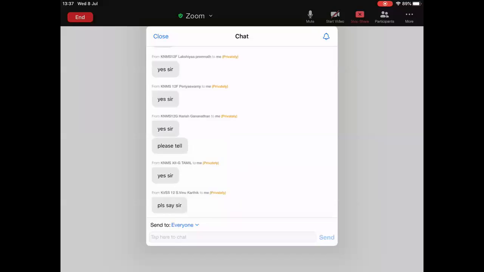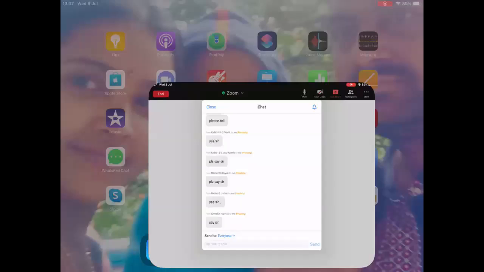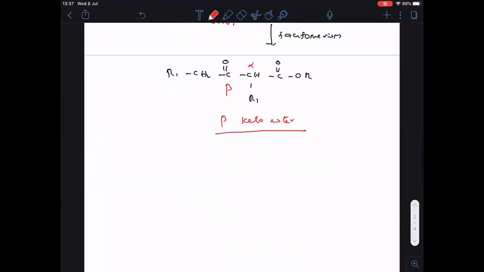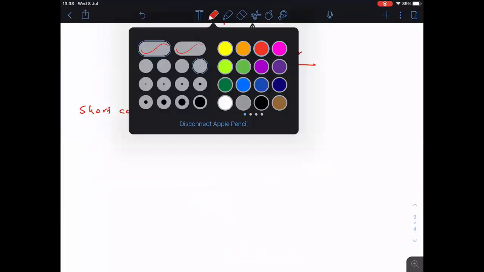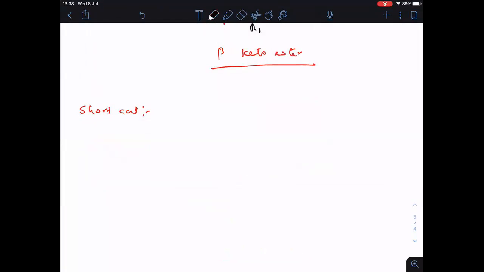After explaining the trick, I will come back to the chat box. Now everyone, here is the shortcut of this reaction: R1 CH2 C(=O)OR, written this way. Whatever I am telling, you follow.